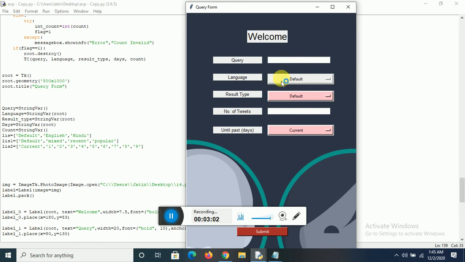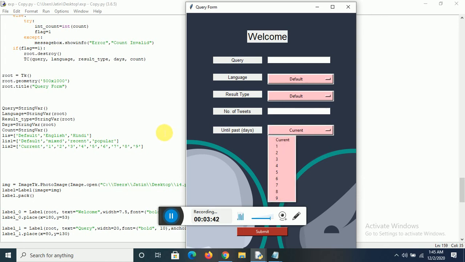Next is the language; it can be default, can be any language, or I can particularly choose English or Hindi. The result type that I can choose is again default, which is the mixed result type, or recent, or popular. Popular means the most popular tweets, recent means the current, most recent tweets, and mixed means a mix of both. Default is the mix obviously, and if the user does not know what mixed, popular and recent mean, he can just use default. Then there is the time range: past 1 day, 2 days, past 9 days, or basically the current tweets that we are having right now.